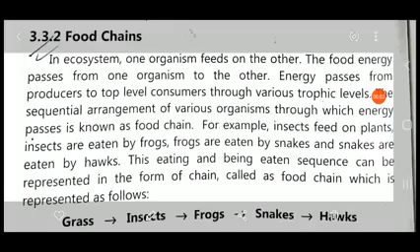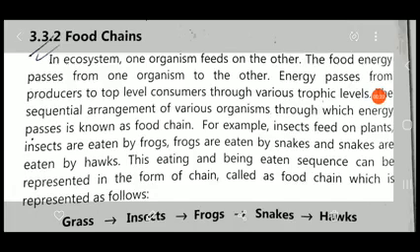In the previous lecture, we discussed the pyramids of biomass in various ecosystems. Now, in this lecture, we will discuss food chains. Before we talk about the food chain, we need to know the background of the food chain, that is, the trophic level structure.